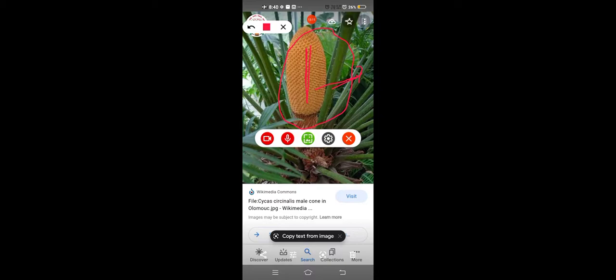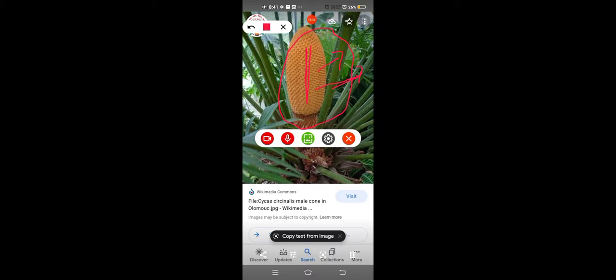You cannot see any flower. A flower has sepals and petals, isn't it? All these structures are absent here. So in angiosperms, what is the reproductive structure? Flower. And in gymnosperms you can see the cones. So now you have some idea about the cone, right? Cones are woody structures.